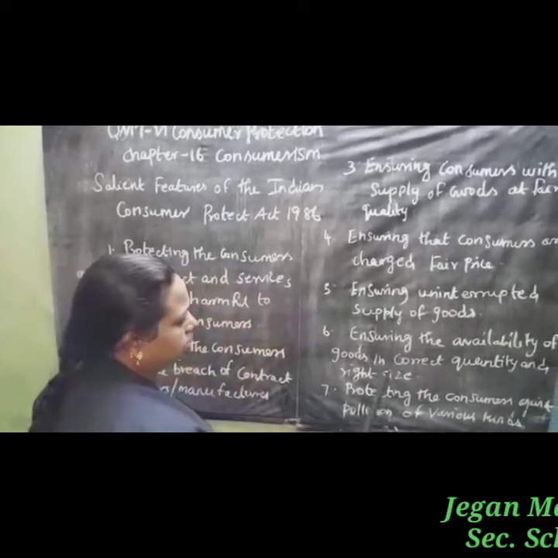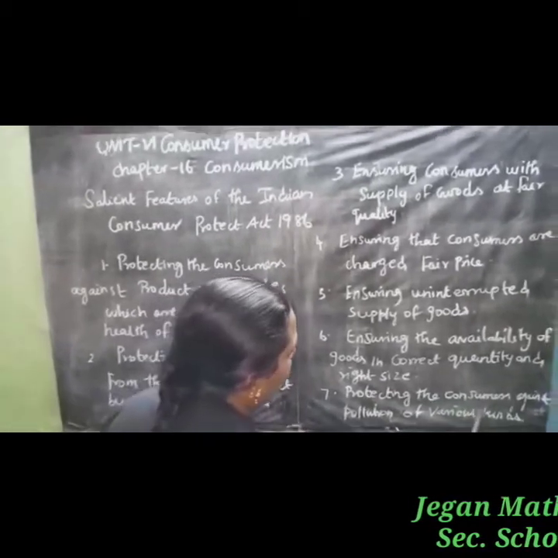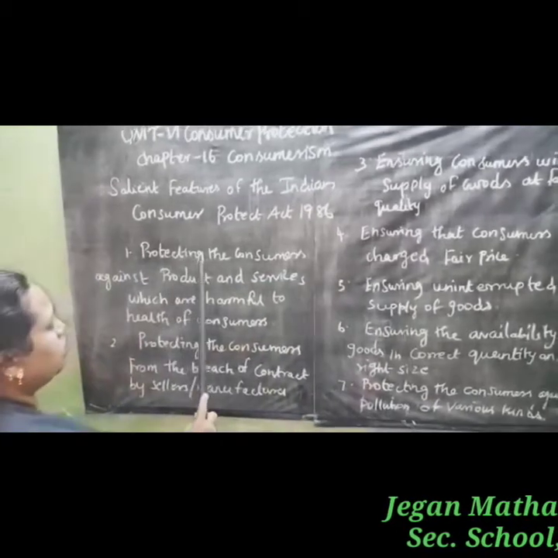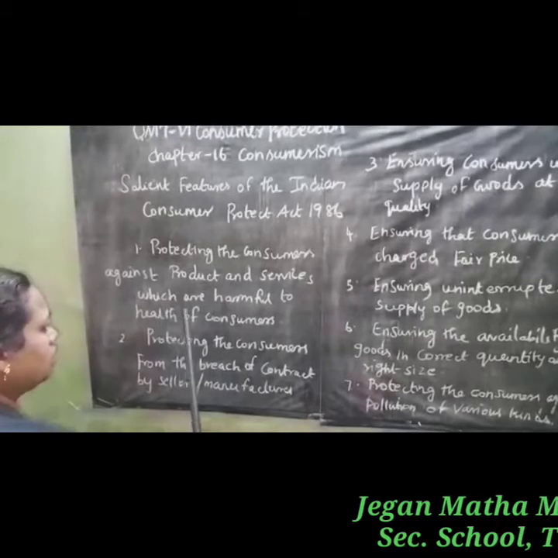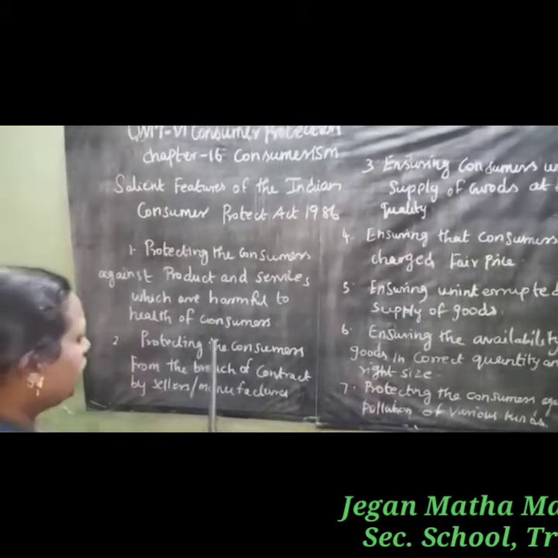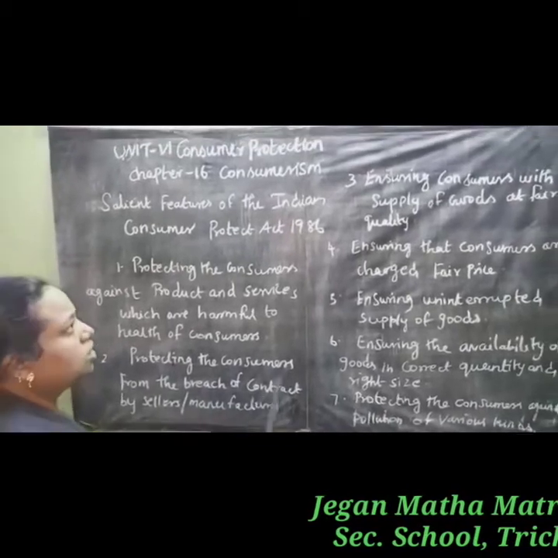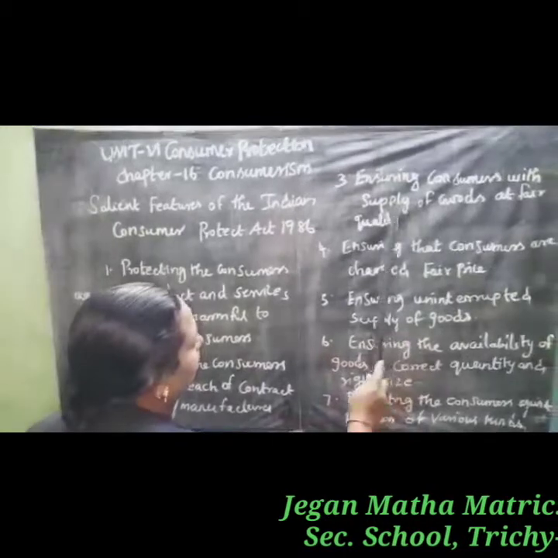Okay, the next one, protecting the consumers against pollution of various kinds. So first point, protecting the consumers against products and services which are harmful to the health of consumers. Second point, protecting the consumers from breach of contract by sellers or manufacturers. Third point, ensuring the supply of goods at a fair quality.